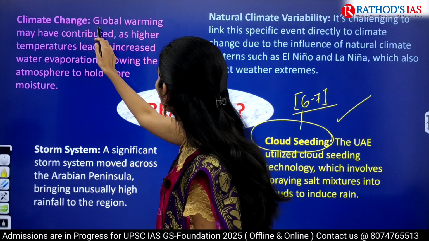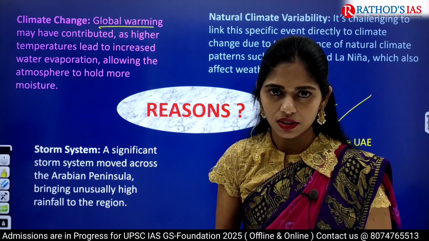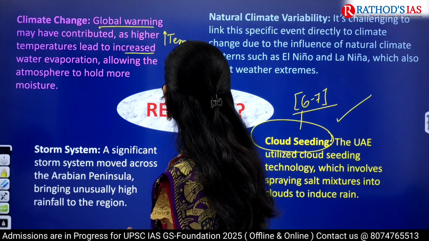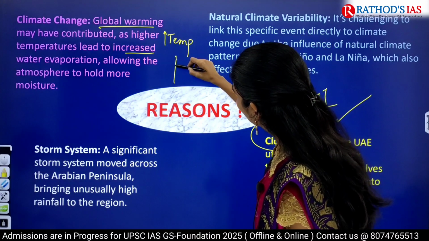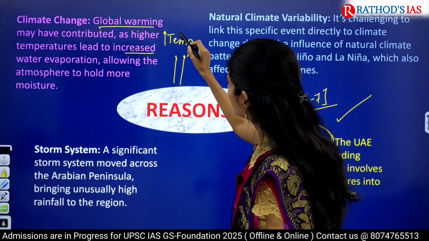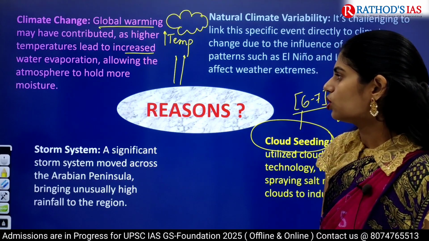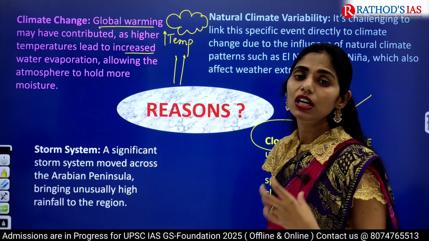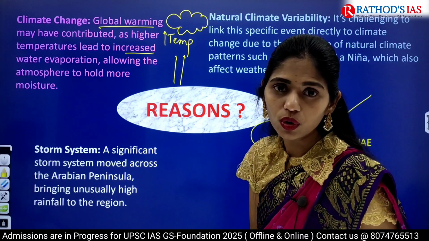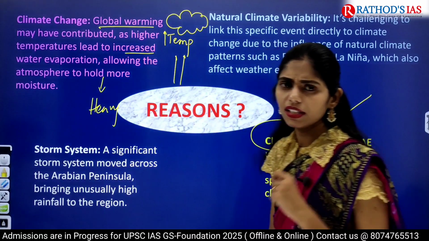As I said, because of global warming, there is high temperature, and even in India we are facing heat wave like conditions, right? So because of this, whenever there is an increase in temperature, air gets warmed, and we can see vertical movement of air, and even water will get evaporated, and after reaching a certain height they will get cooled and form clouds. Right? So whenever there is high temperature, the atmosphere can increase its capability to hold more water. So whenever the atmosphere is holding more water, that will cause heavy rainfall, obviously. This is the second reason.